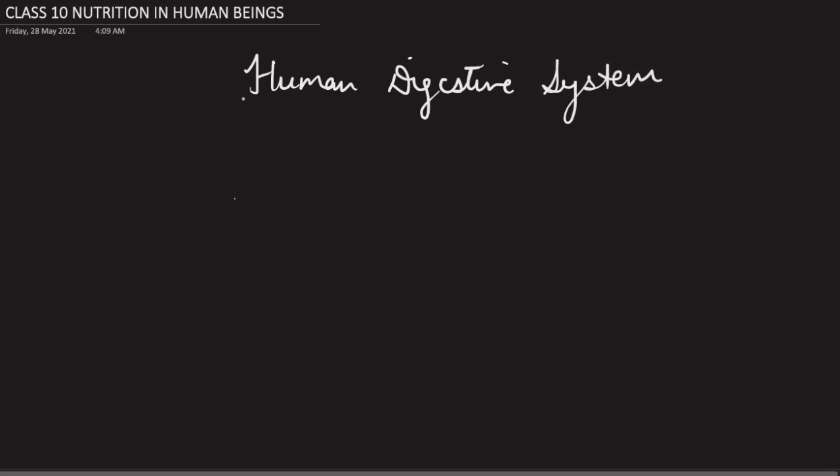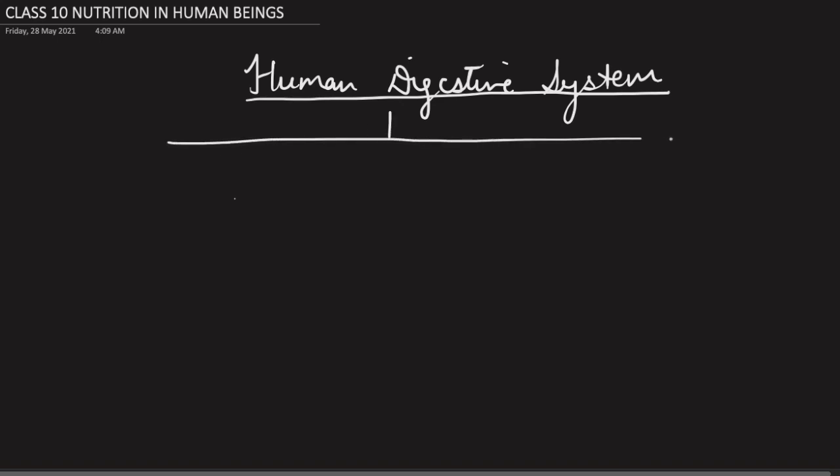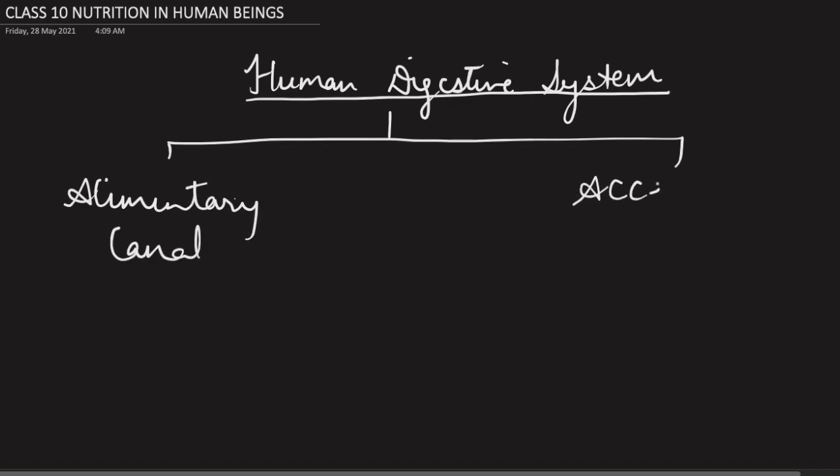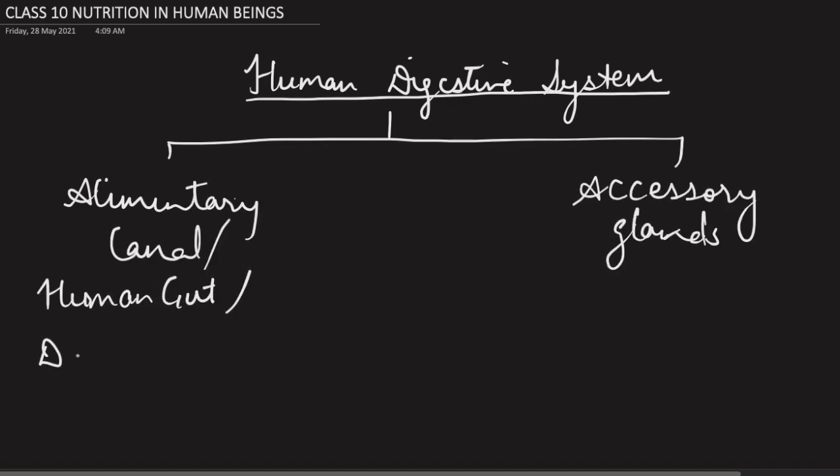Humans have a complete organ system, called the human digestive system, to carry out the whole process of nutrition. I would again like to remind you that nutrition as a whole is a process where the food is taken up and utilized by the body. The digestive system is majorly subdivided into two categories, that is alimentary canal and accessory glands. The alimentary canal is also called the human gut or digestive tract.